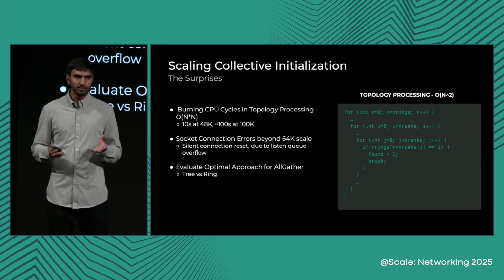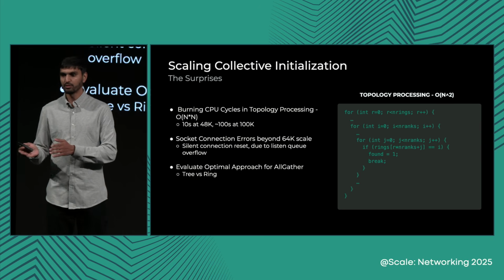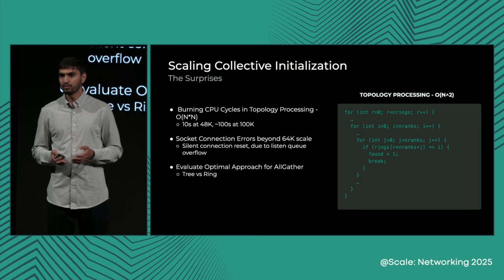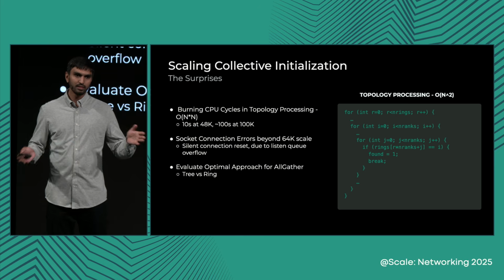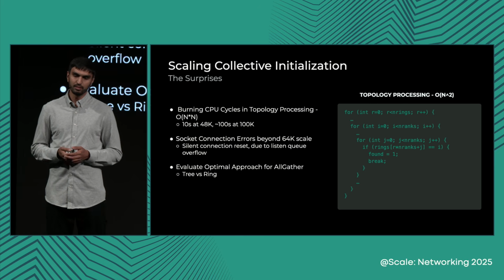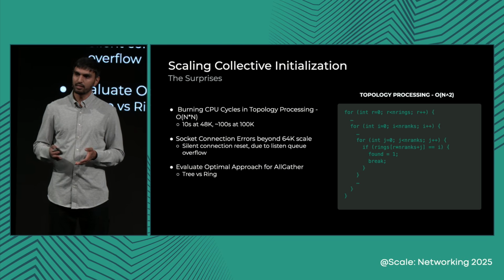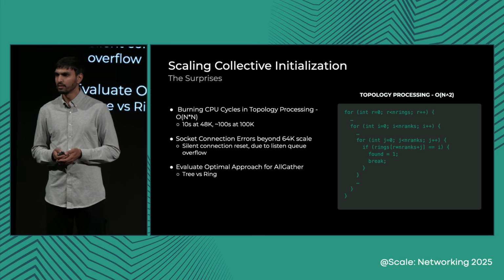You would probably think that you are just optimizing from n to n by 2, but you are not really changing the complexity of it. A tree can probably give you a logarithmic complexity. We thought of the same thing, and we implemented a tree-based all-gather and tried it out on our emulation platform. And we learned that at a large scale, it's not giving any performance improvement at all over the ring-based implementation.